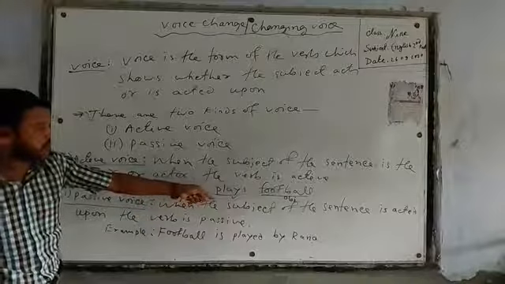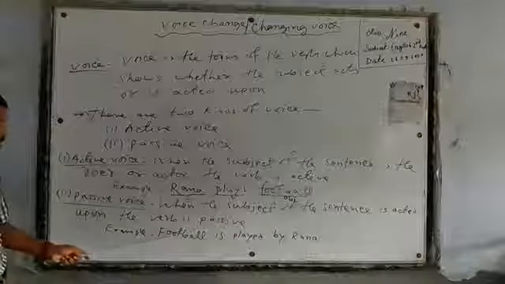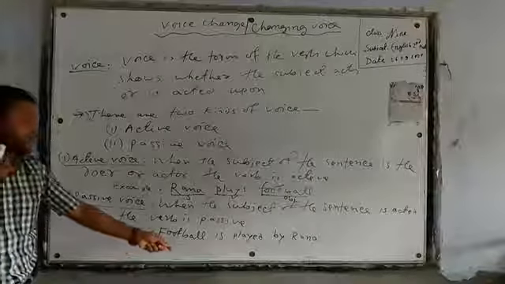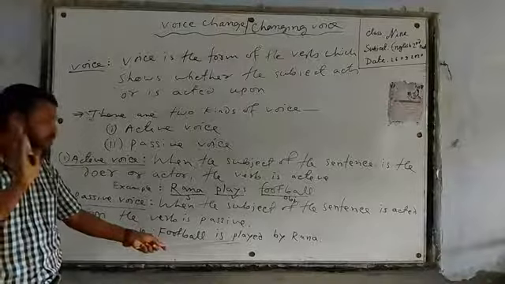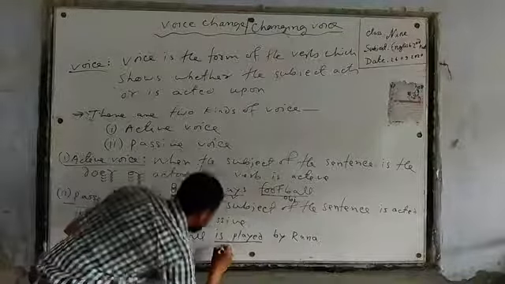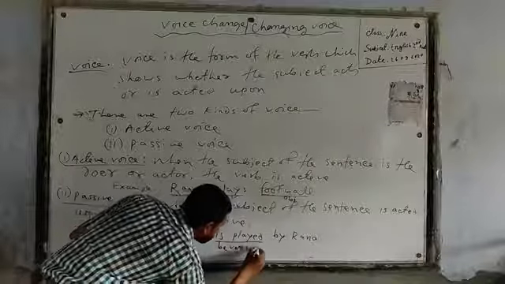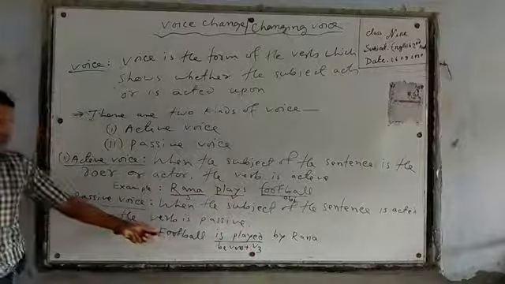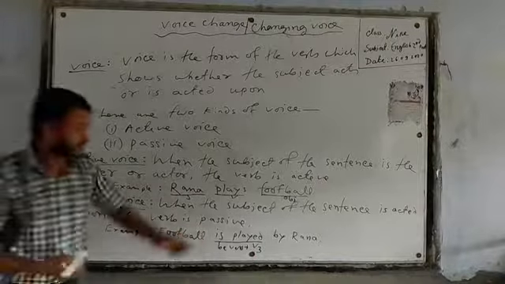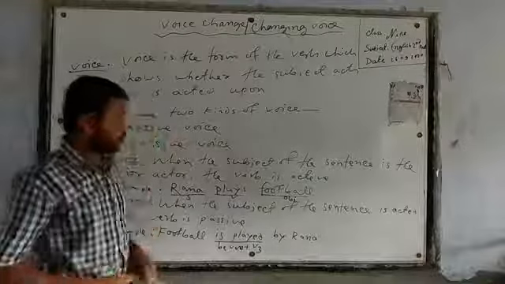Here football is the object, and in the passive form, football is the subject. And here will be the be verb, and here will be V3, the past participle form of the verb. This is the common structure: be verb plus V3. I showed you this structure before. Football is played by Rana. Okay, understand, dear learners? You can note down.